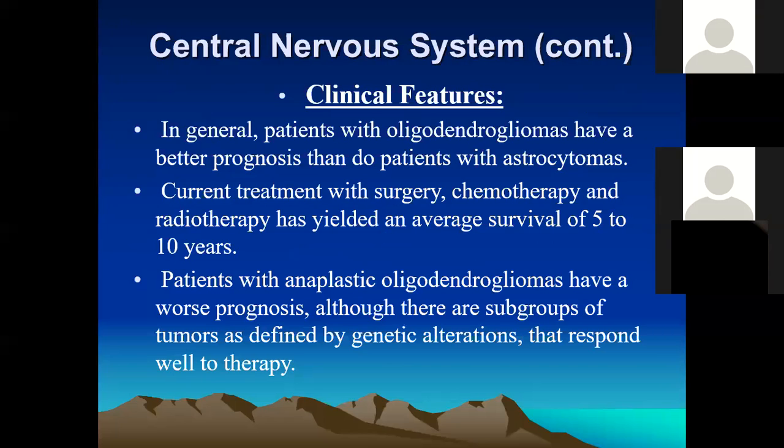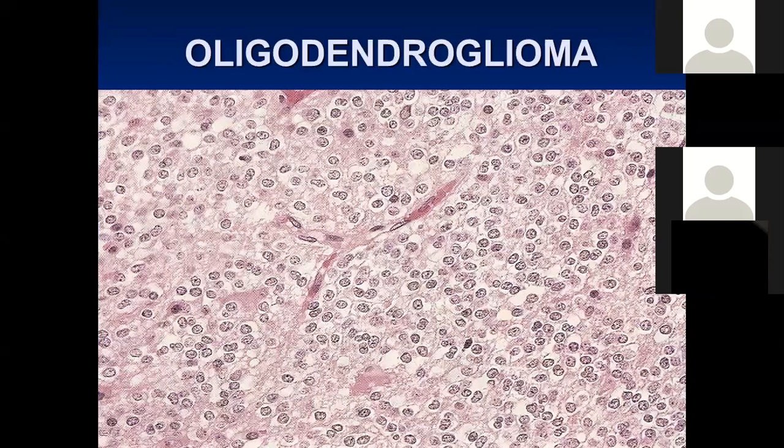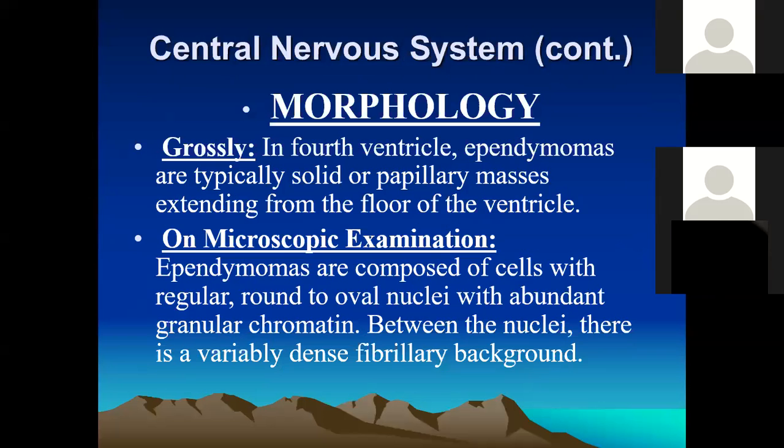So, some of the clinical features of oligodendrogliomas. This is called oligodendroglioma. They have well differentiated cells with regular nuclei, like oligodendrocytes.